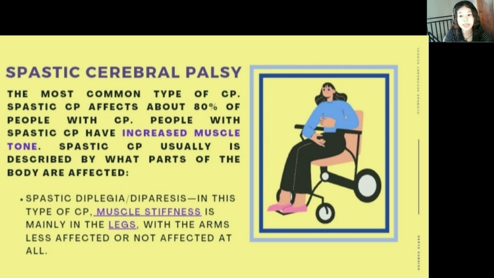Now, people with spastic CP have increased muscle tone. This means their muscles are stiff, and as a result, their movements can be awkward. Spastic CP usually is described by what parts of the body are affected. So we have three types. First one, we have spastic diplegia or diparesis. In this type of CP, muscle stiffness is mainly in the legs, with the arms less affected or not affected at all. People with spastic diplegia might have difficulty with walking because tight hip and leg muscles cause their legs to pull together, turn inward, and cross at the knees, also known as scissoring.